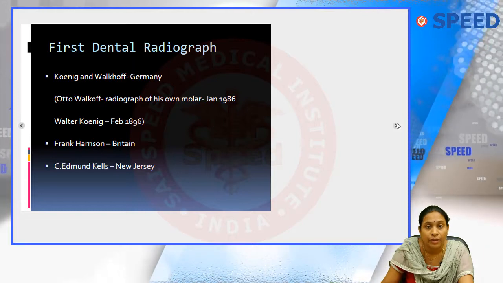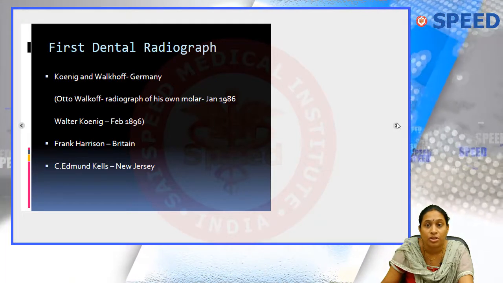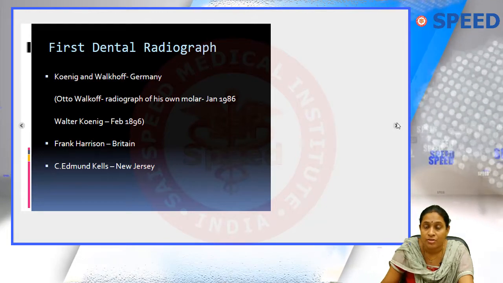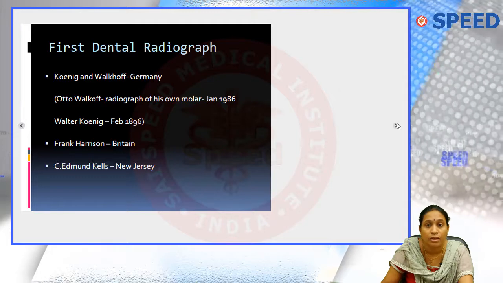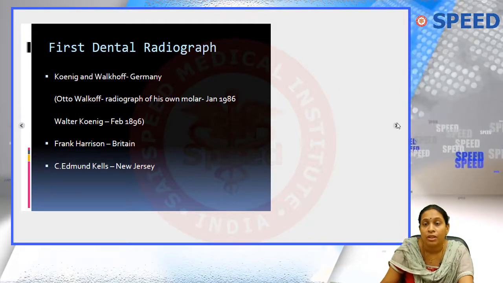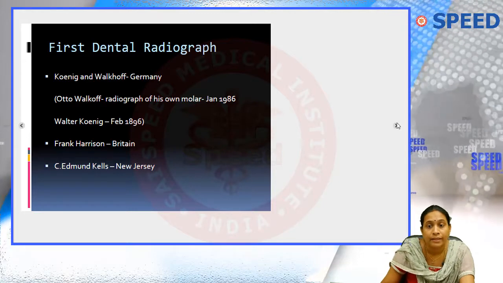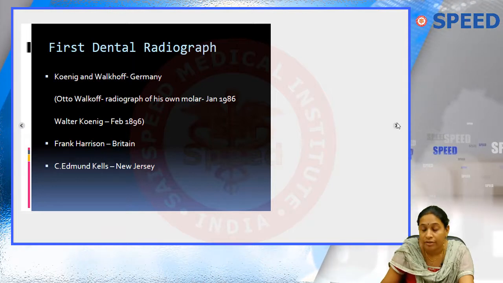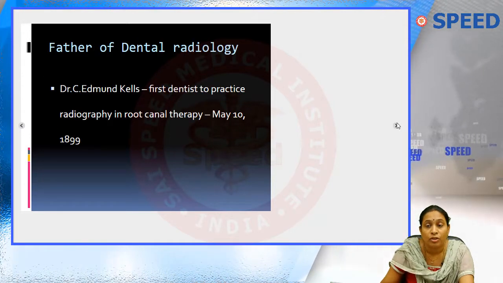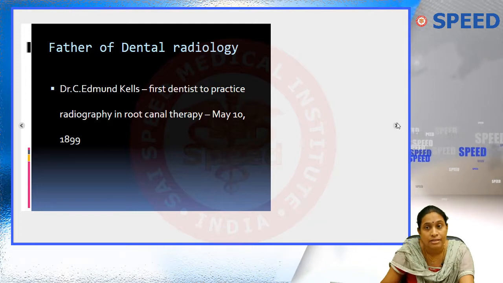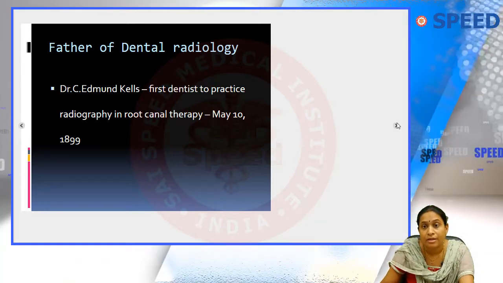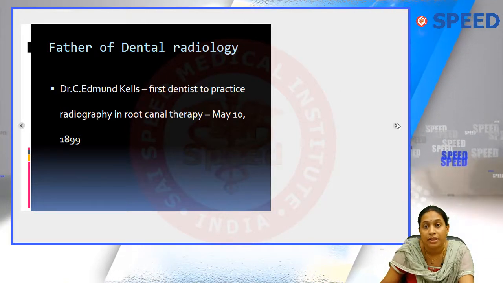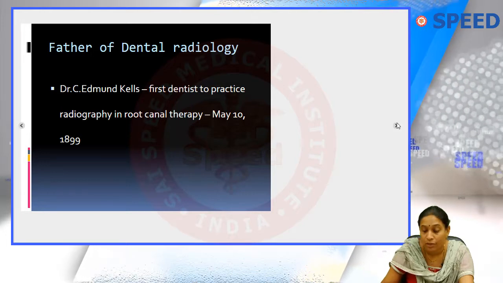So the first dental radiograph was given by Koenig and Walkhoff in Germany. Walkhoff radiographed his own molar in 1896, and Koenig in February 1896. So both of them share the credit for the first dental radiograph, and then there are also a few other persons, Harrison and Edmund Kells, who also share the credit for the first dental radiograph. So the father of dental radiology is Dr. C. Edmund Kells. He was the first to practice radiography in root canal therapy, that is in 1899. So he's been called the father of dental radiology.